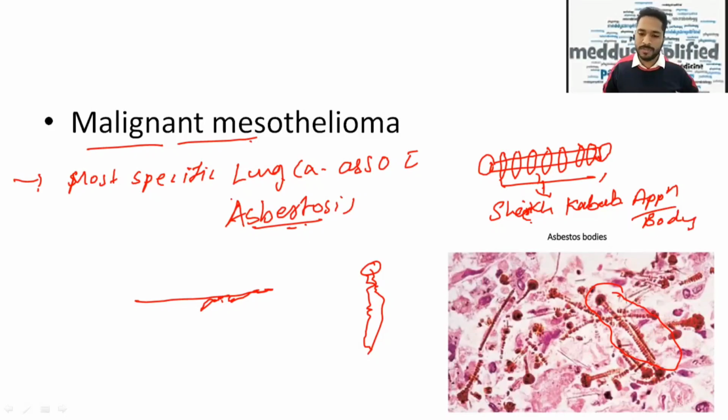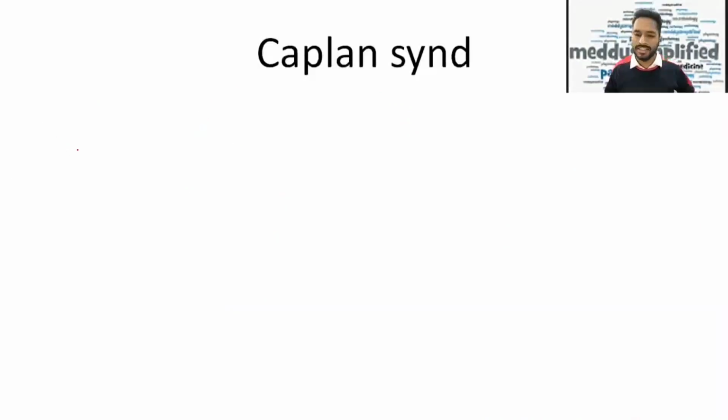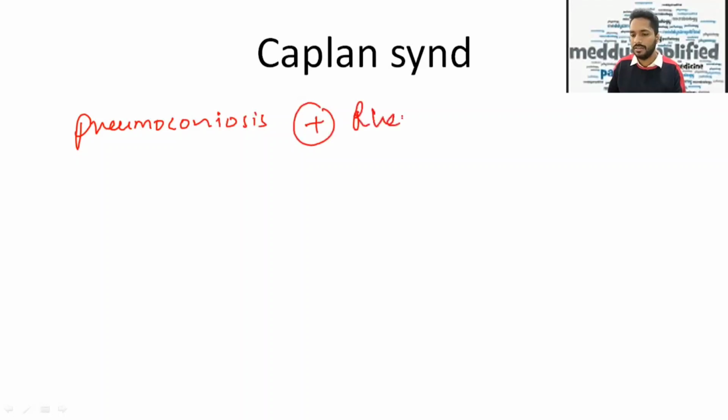If there is a question asking which is the most specific cancer associated with asbestosis, the answer will be malignant mesothelioma. Now there is another thing called Kaplan syndrome. What is Kaplan syndrome? It is pneumoconiosis plus rheumatoid arthritis.